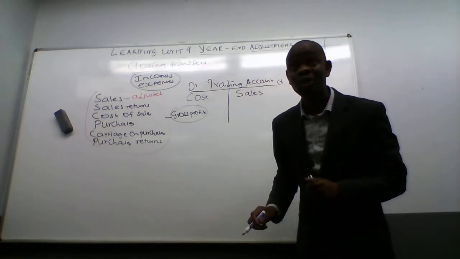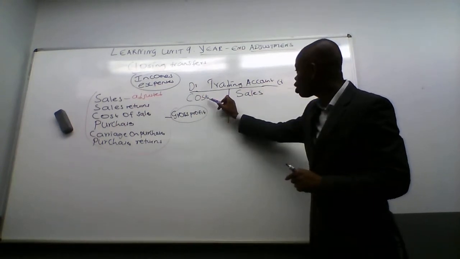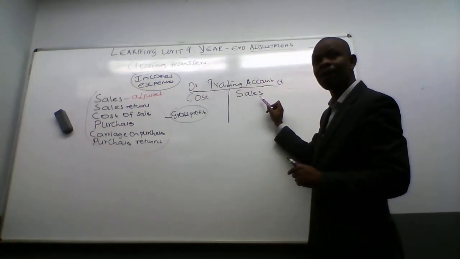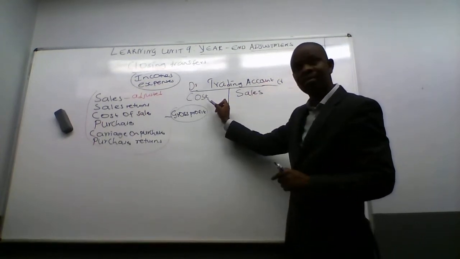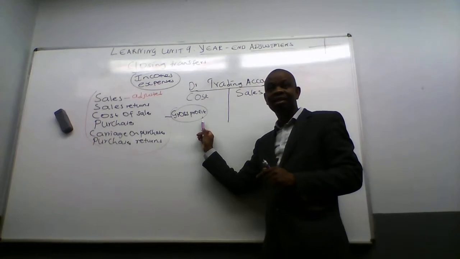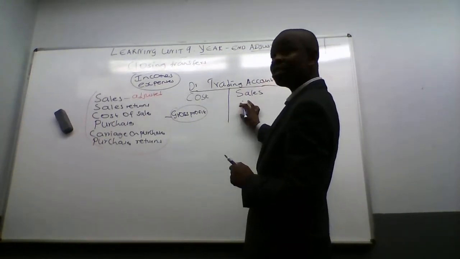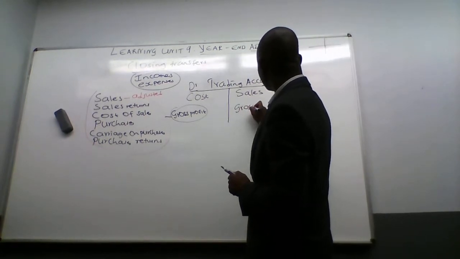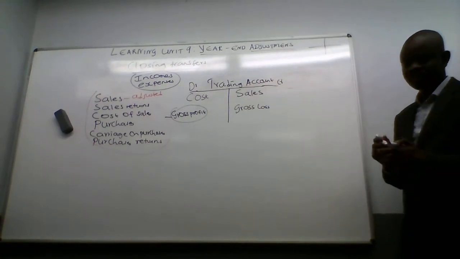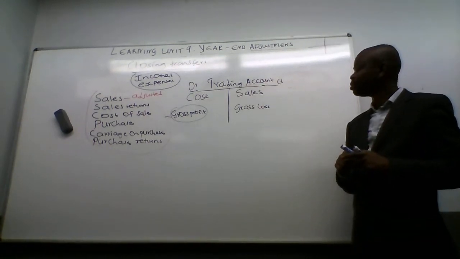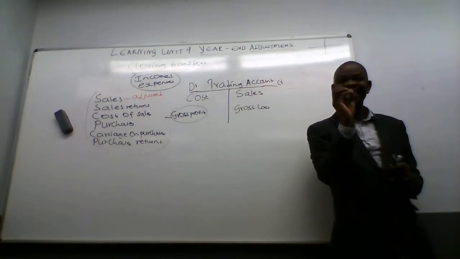So the difference will give me gross profit or gross loss. Because sometimes you can find that the cost is more than the sales. If the cost is more than the selling price, it means we made gross loss. But if the sales are more than the cost of sales, it means we made gross profit. So the gross profit will be on this side, and the difference when it's here, we're going to call it what? I'm just saying when we balance. Can you see now? I'm just giving you the theory. When I use an exercise, it's going to be very, very easy.